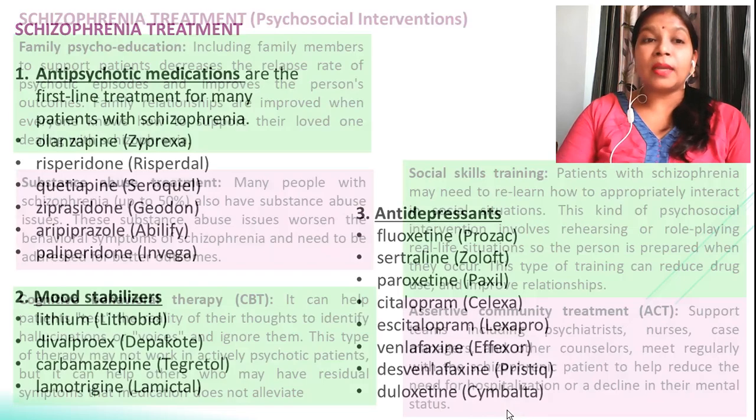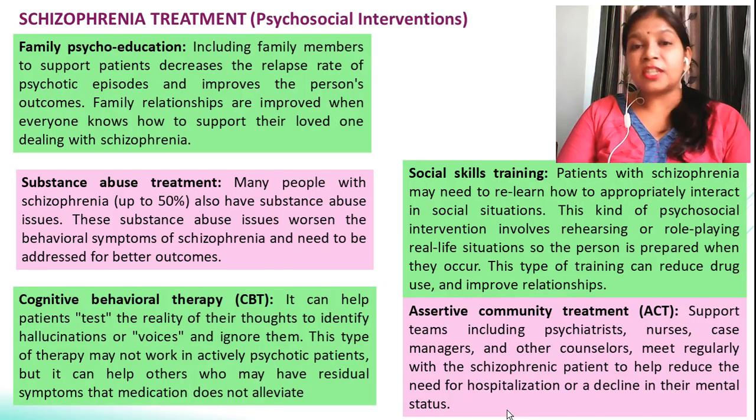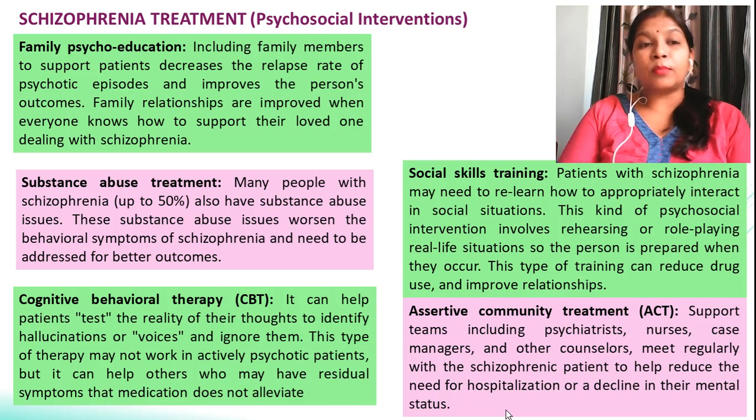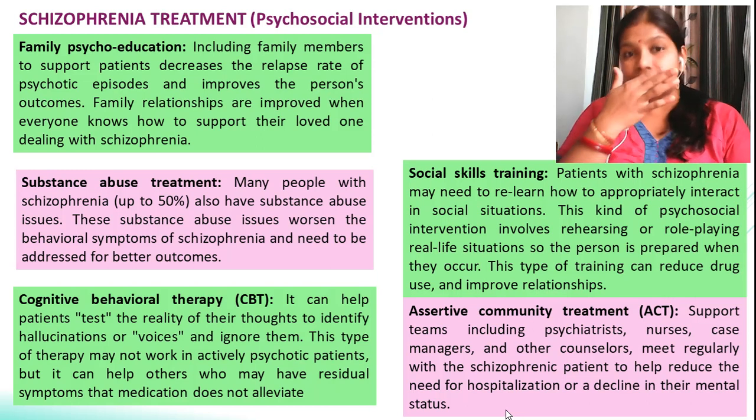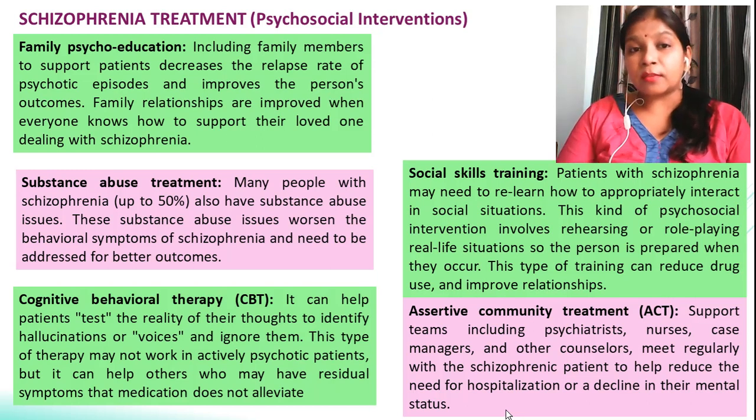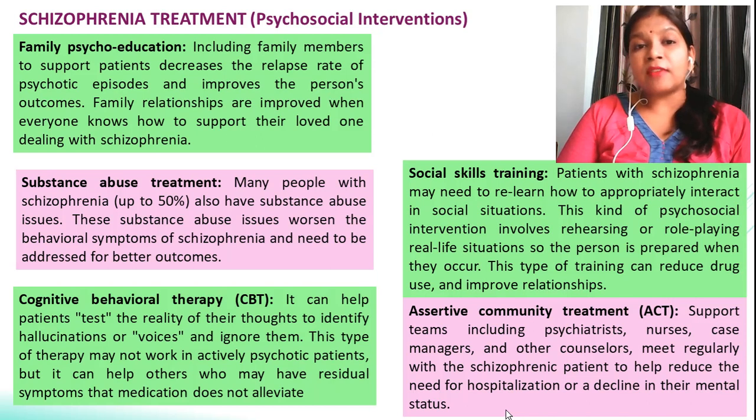Coming to the psychosocial interventions, like how this psychosocial treatment is beneficial for this type of people. So we have basically 5 lines of psychosocial interventions. First is family psychoeducation, including the family members to support the patient. If any patient is suffering from schizophrenia, you can counsel their family members about what the patient's problem is and how the family relationship can be used to improve the love and support for this patient.